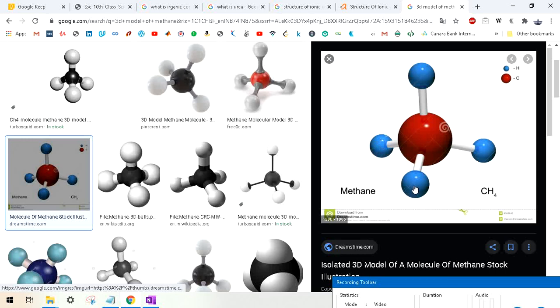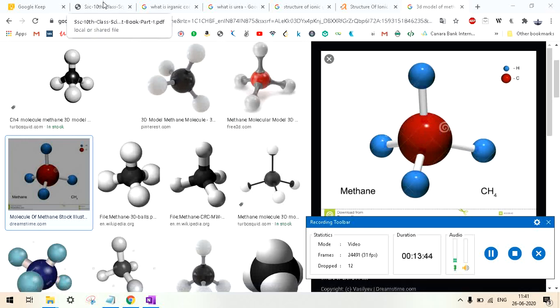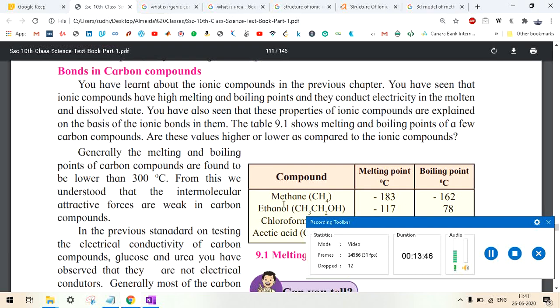The sky blue color is the hydrogen atom, and the red color is the carbon atom. Each carbon is attached to 1 hydrogen. And please always remember this: 1 carbon will make a maximum of 4 bonds. In any carbon molecule, you can see they are making 4 bonds, right? So this is the structure of methane, a 3D diagram to be more precise. So this is about methane.